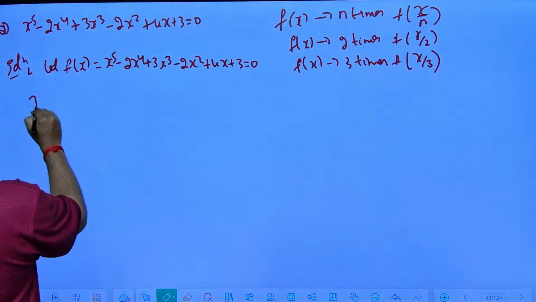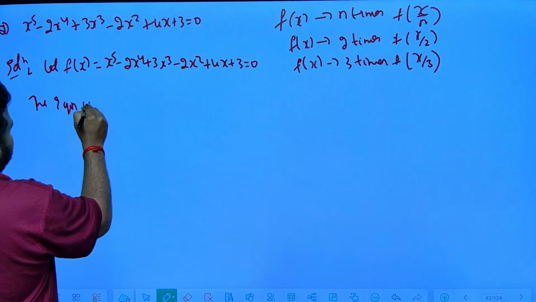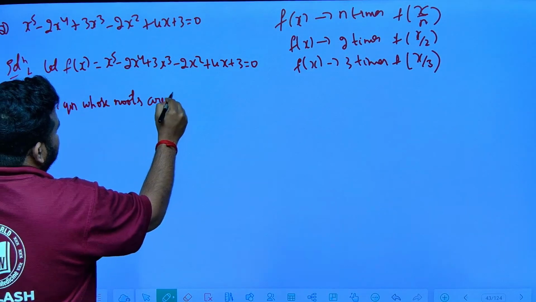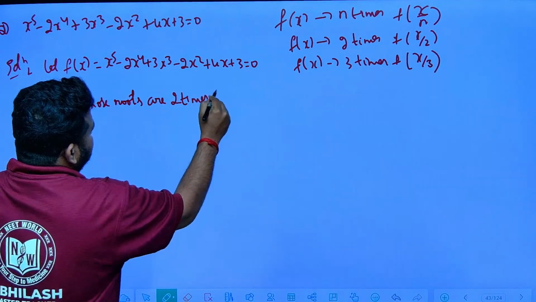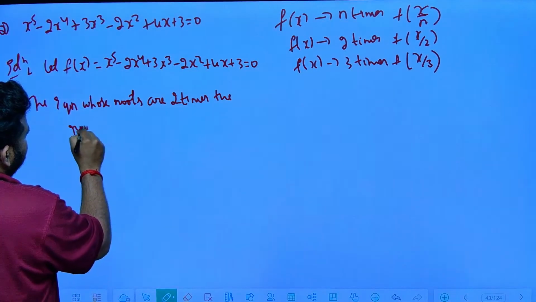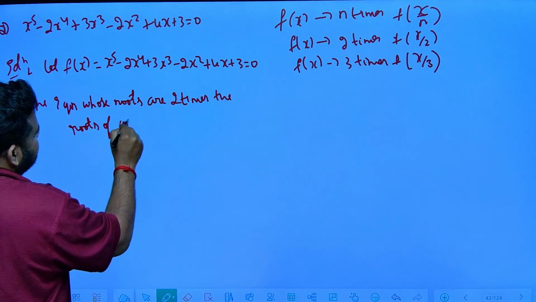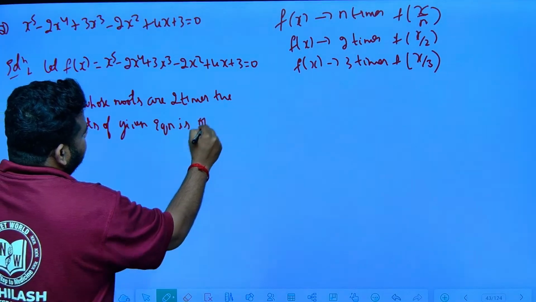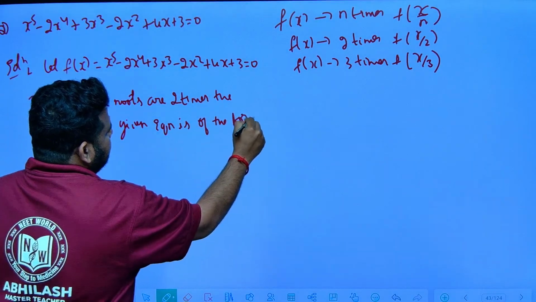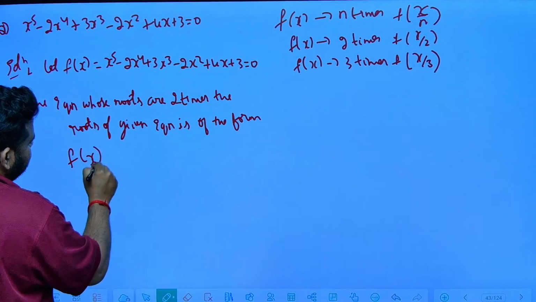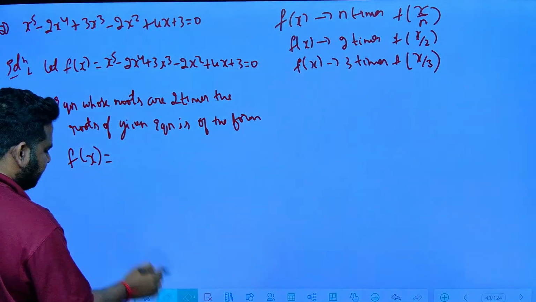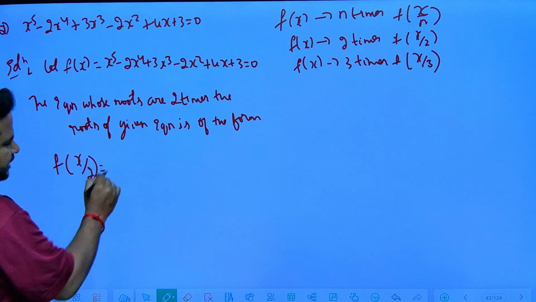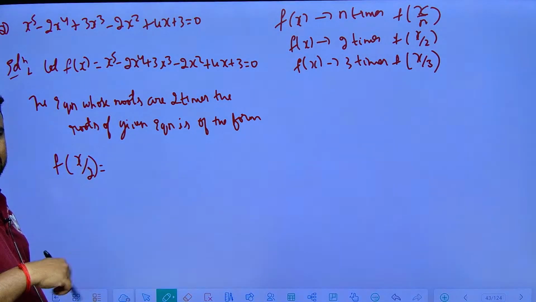So, the equation whose roots are 2 times the roots of the given equation is of the form I can write it as f of x by 2. In one of the questions, reciprocal means I took it as, instead of x, I have to replace it by 1 by x.